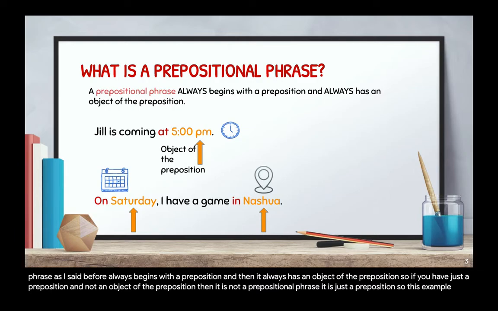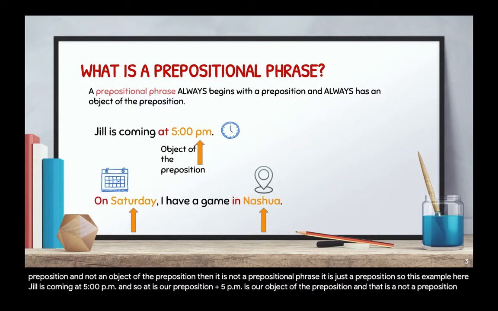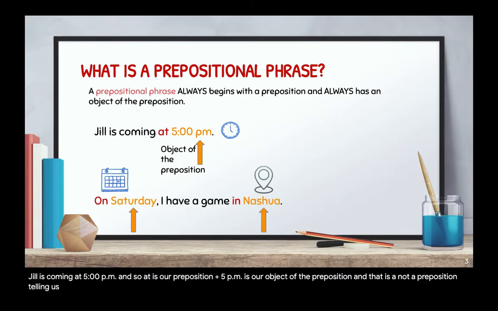So in this example here, Jill is coming at 5 p.m., at is our preposition and 5 p.m. is our object of the preposition. And that is a preposition telling us what time. So what position in time.